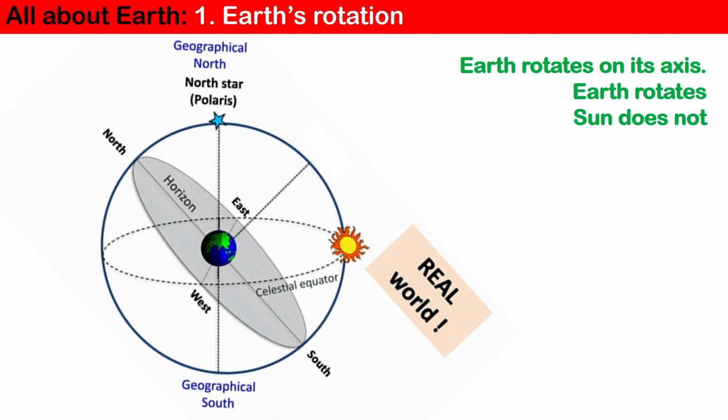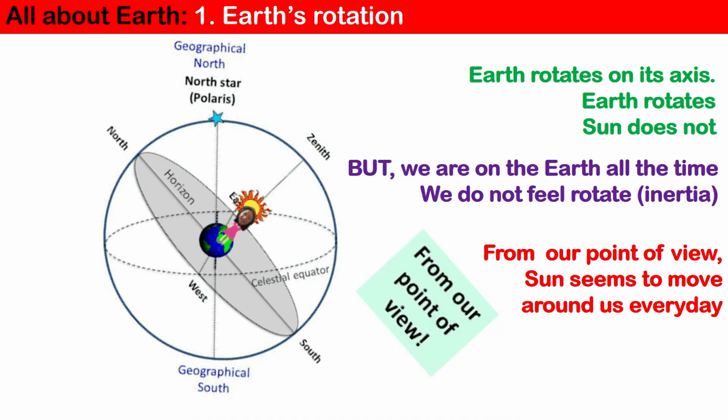The Sun does not move at all. Earth moves. However, from our point of view, we do not feel Earth move. Instead, the Sun appears to move. Earth rotates from west to east. That is why the Sun appears to move from east to west. The Sun appears to rise from the east and set in the west due to the Earth's rotation.